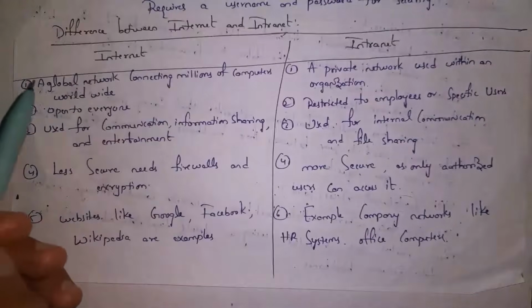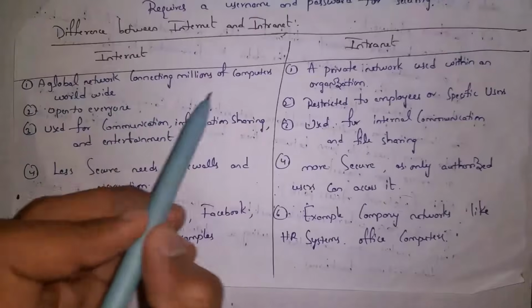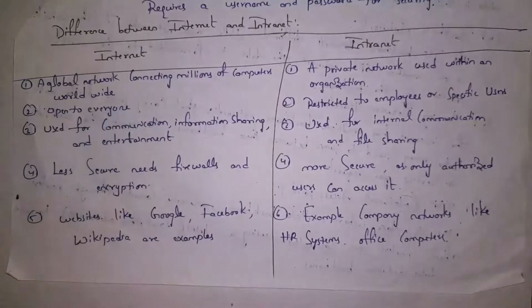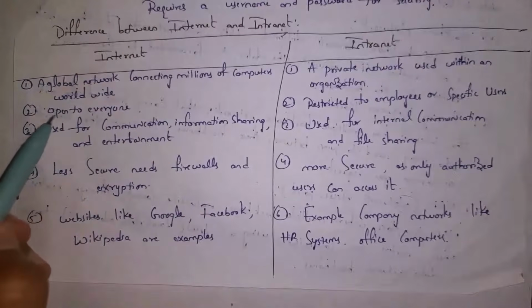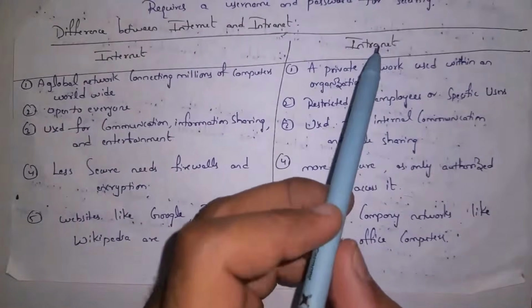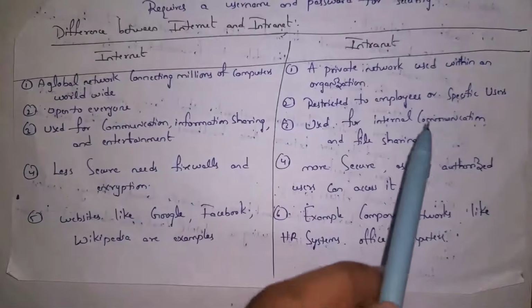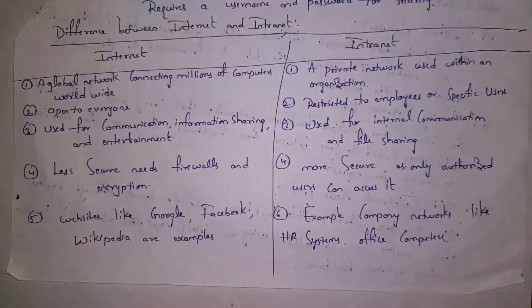The Internet is a global network connecting millions of computers worldwide. The complete world can communicate by using the Internet. Whereas an Intranet is a private network used within an organization. As everyone can use the Internet, the Internet is open to everyone. Whereas an Intranet is restricted to employees, that is, only company employees can use that network. Outside people cannot use that network.